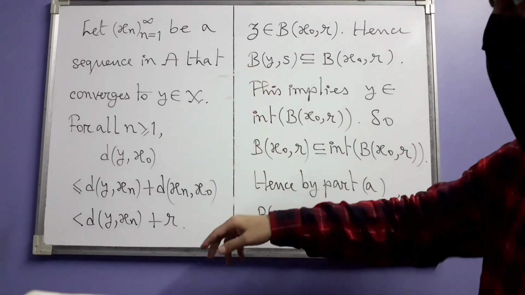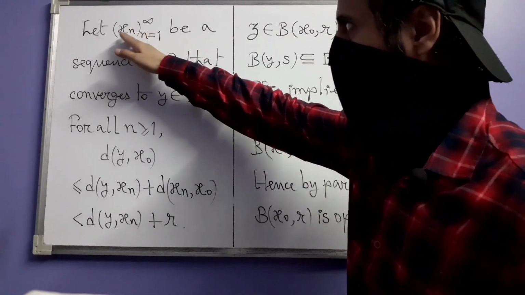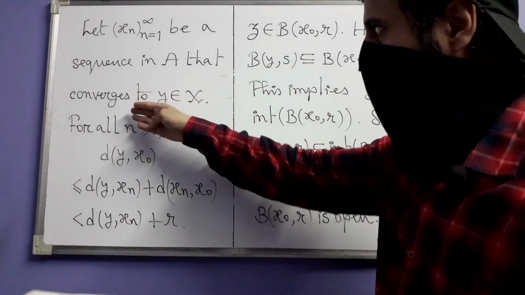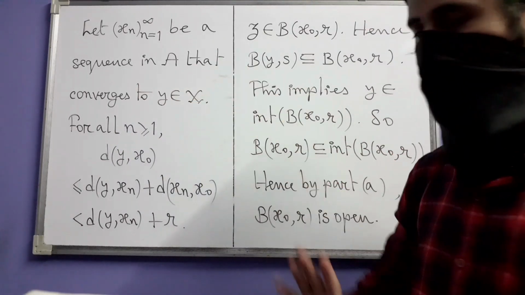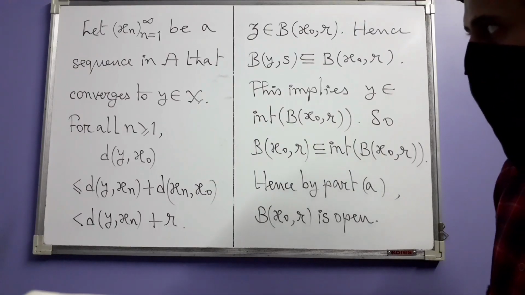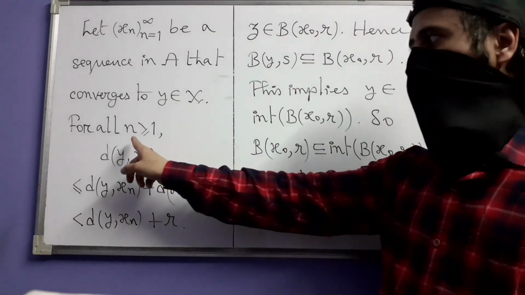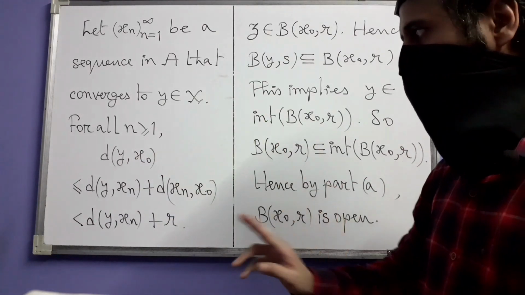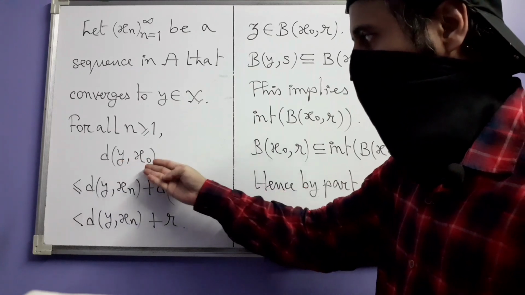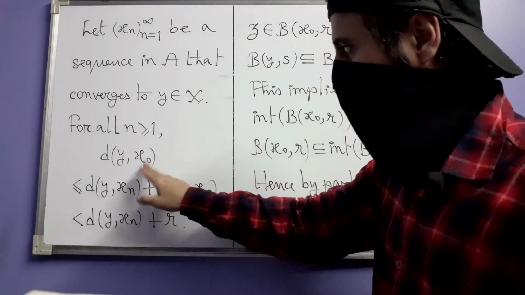So that's what we did. Let xn be a sequence in A, meaning all these xn's are points in A, that converges to some point y in our metric space X. And our aim is to show that y belongs to A. Now for all positive integers n, let us consider the distance between y and x0.